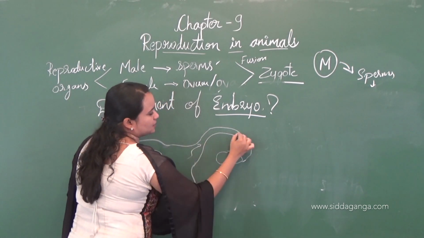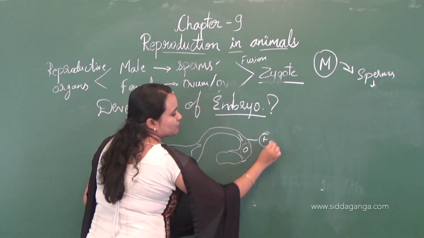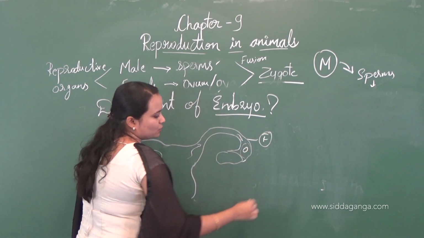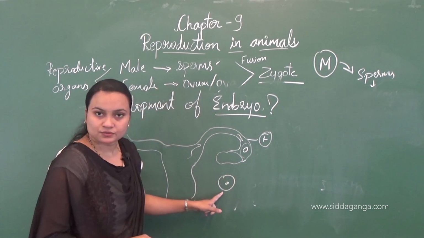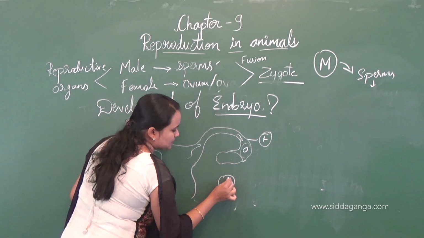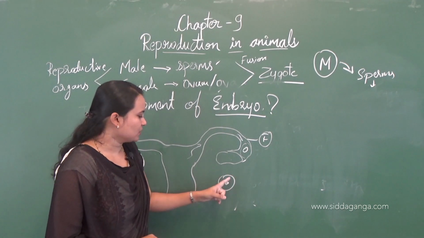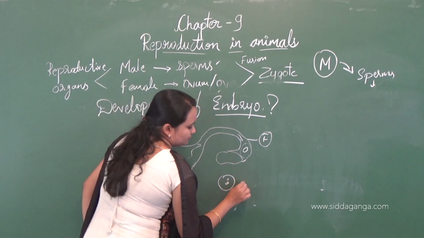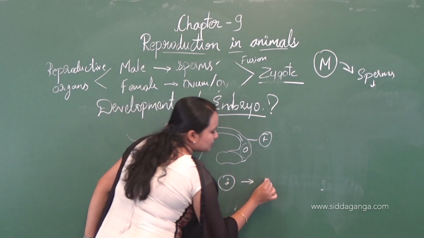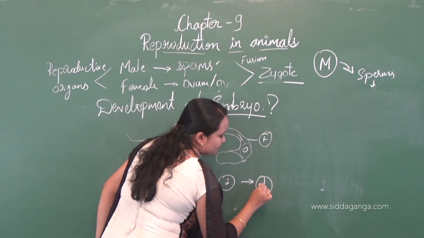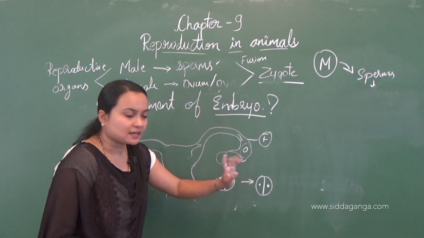And when the sperms enter, here the zygote will be formed, fertilization will take place, and the zygote which is of single cell, I'll write here, the zygote which is of single cell, when fertilization takes place, there are two types of genetic materials, that is from the father and mother. Now this zygote which is of single cell will divide into two cells. That is one stage.